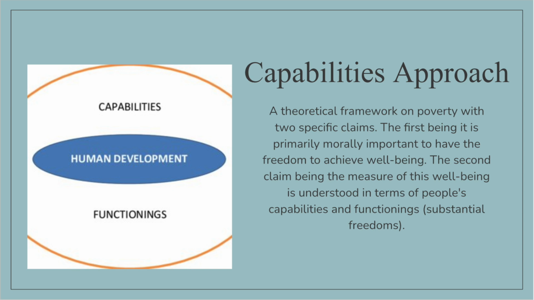A strong approach to measuring poverty that considers a variety of factors which contribute to insecurity of resources is the capabilities approach. This approach is a theoretical framework on poverty with two specific claims. The first being it is primarily morally important to have the freedom to achieve well-being. The second claim being the measure of this well-being is understood in terms of people's capabilities and functionings, also known